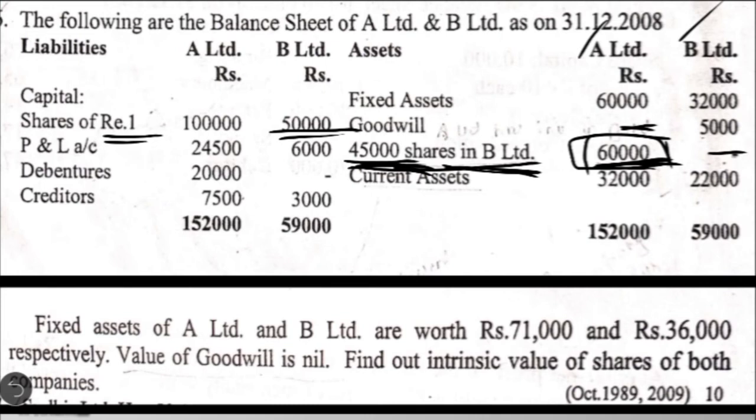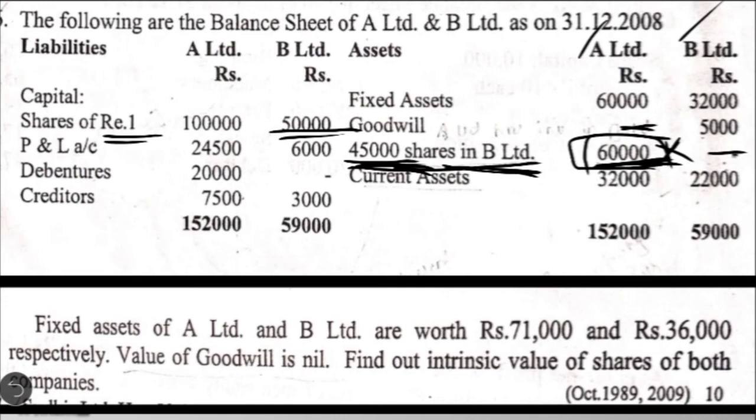How do we calculate the present value of investment of A Limited? Intrinsic value of B Limited into number of shares, that is 45,000. So by using this formula, it is possible to calculate the present value of investment of A Limited instead of writing this book value. That is why first we are going to calculate the intrinsic value of B Limited company, and then we are going to calculate the intrinsic value of A Limited, taking into consideration the present value of investment of A Limited. Now let's see how to calculate the intrinsic value of B Limited.